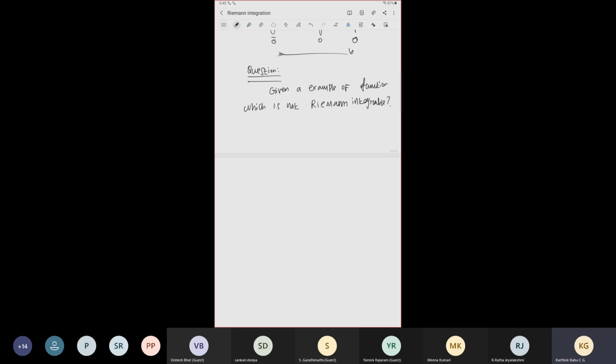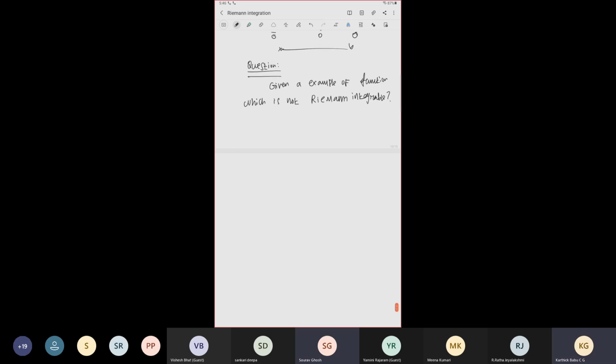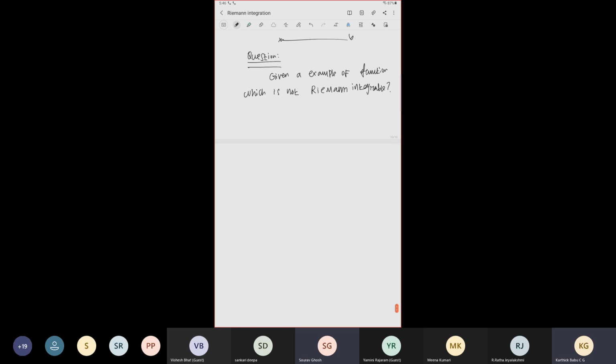The indicator function of rationals. Yeah, that is what I'm doing. That's not Riemann integrable.